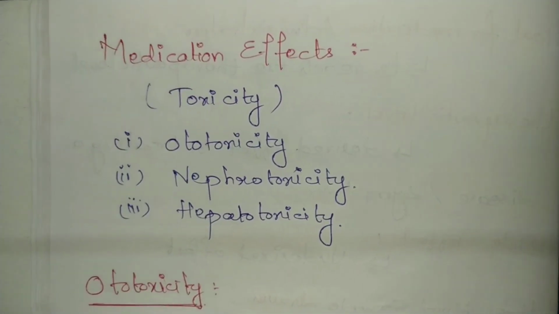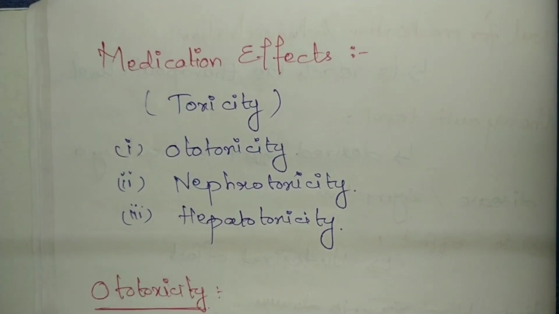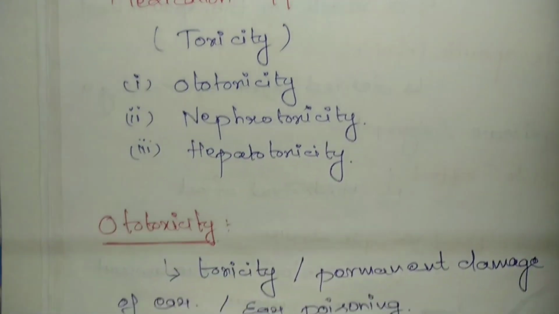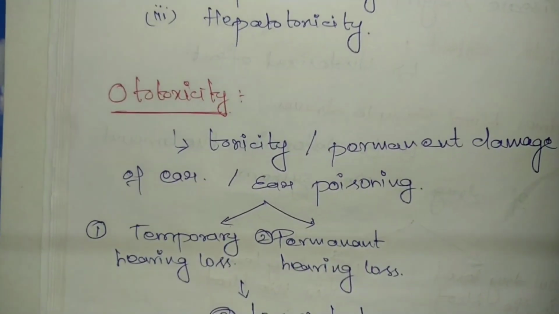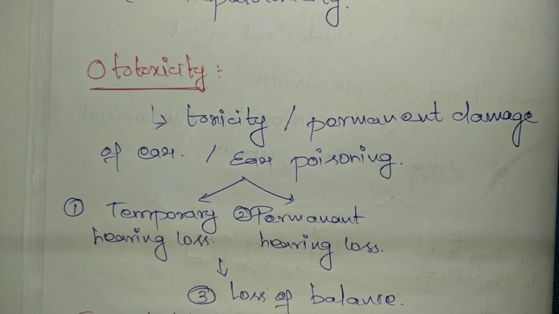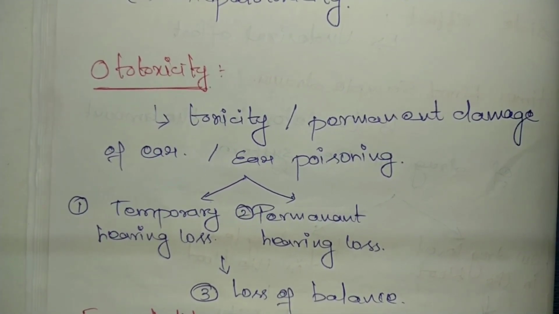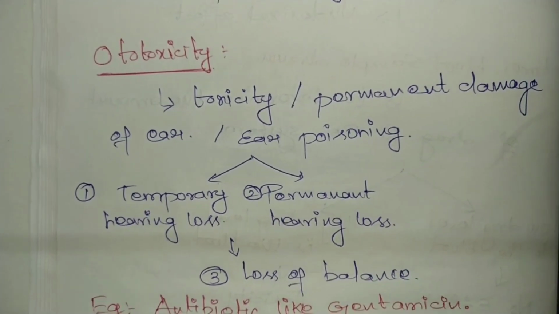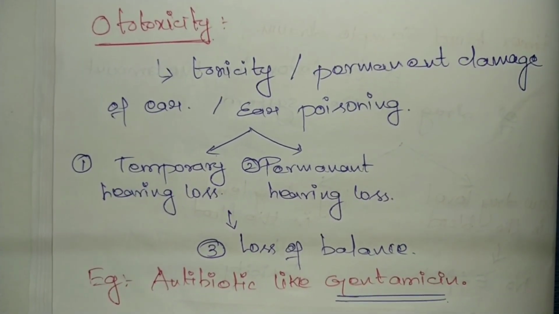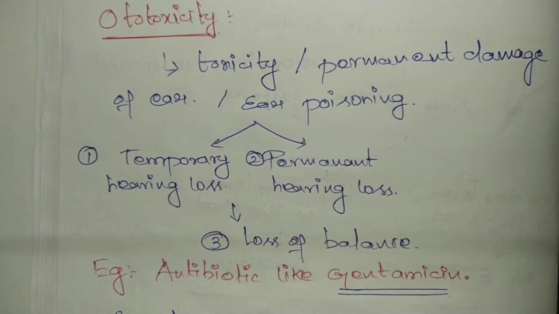Now let's talk about drug toxicities. I'll discuss a few types of toxicities. The first one is ototoxicity. Ototoxicity is a type of toxicity or permanent damage of the ear which causes ear poisoning. Ear poisoning may lead to temporary hearing loss, permanent hearing loss, and also loss of balance.